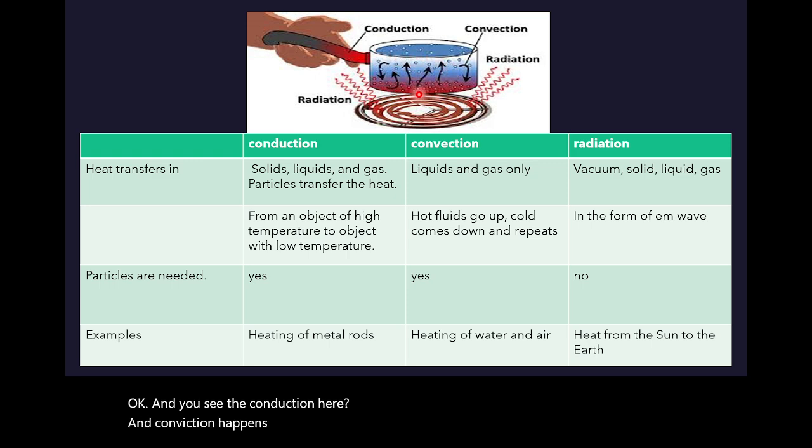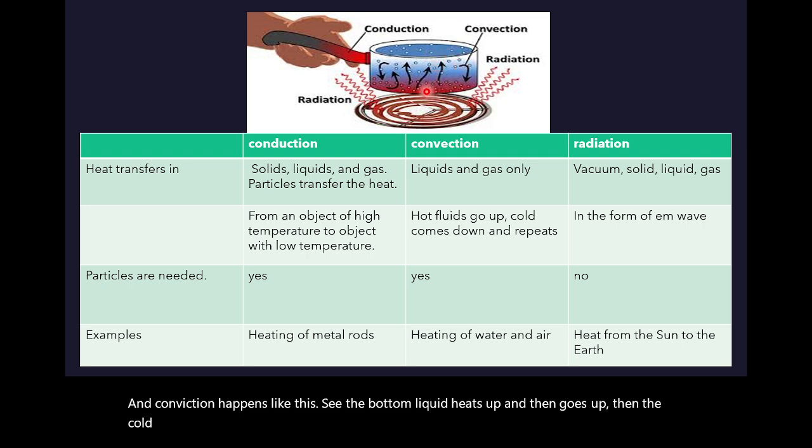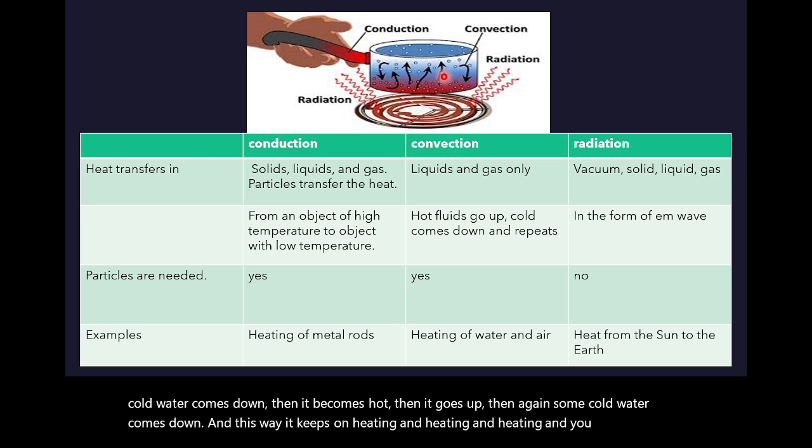See, the bottom liquid heats up and then goes up. Then the cold water comes down. Then it becomes hot. Then it goes up. Then again some cold water comes down. And this way it keeps on heating and start boiling. This is called convection.